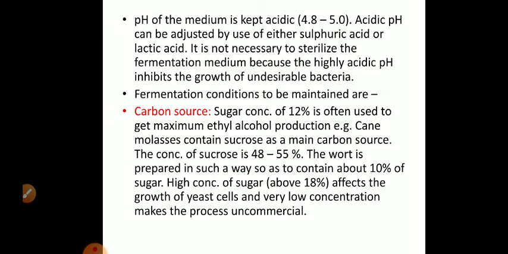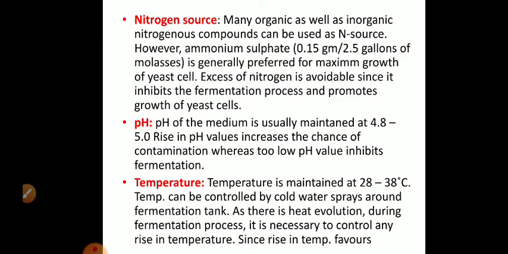The wort is prepared in such a way that it contains 10 to 12% of sugar, because a high concentration of sugar above 18% affects yeast growth, and a very low concentration makes the process uneconomical or uncommercial. So you have to dilute the molasses till the sugar concentration is just 10 to 12%, not more than that. So the sugar is a source of carbon.